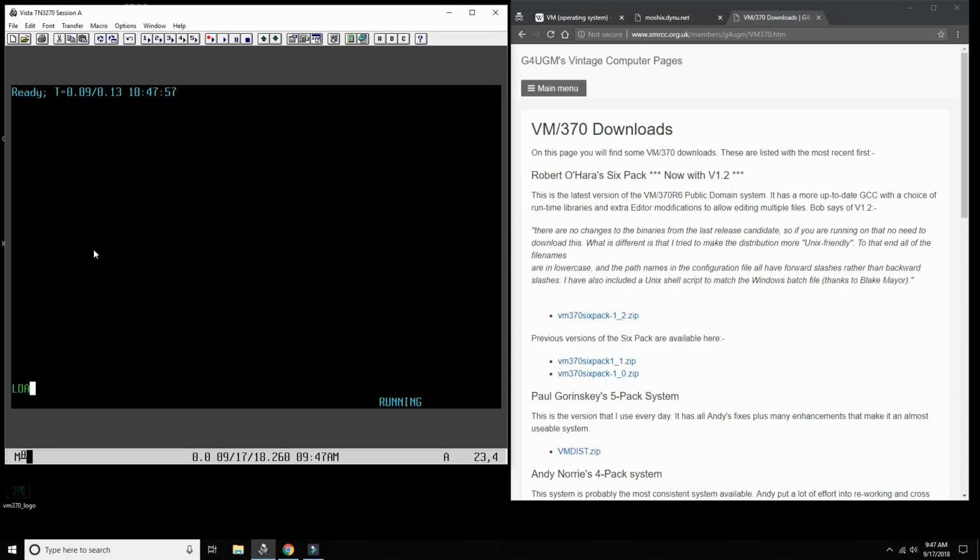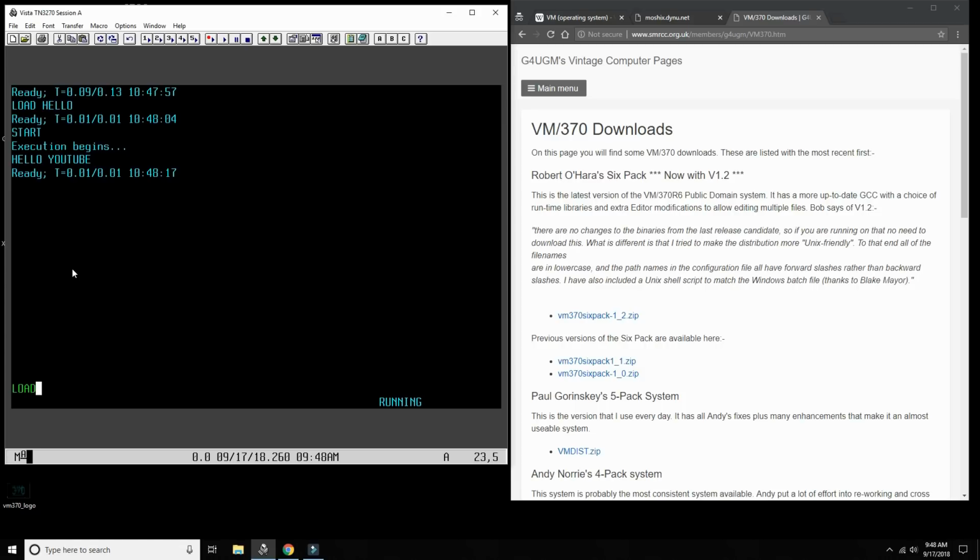We say load hello. It loaded it, and by loading it, the loader actually resolves the references in the object file. So in a way, it links it by loading it. And now we can say start. Hello YouTube.